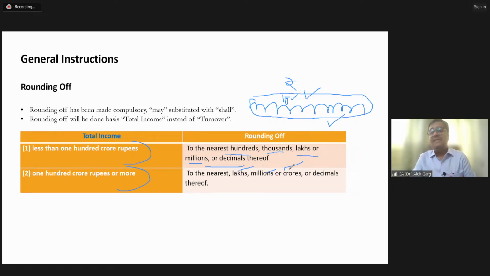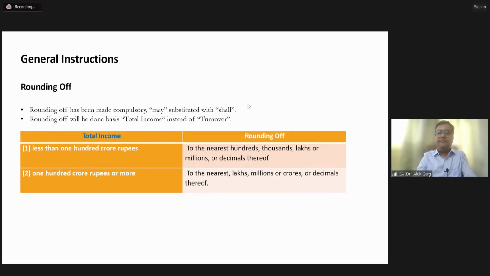Right? So this is the guidance which is given for the rounding off on the basis of total income. You need to check whether the total income is less than 100 crore or more than 100 crore. If it is less than 100 crore, you need to comply with this requirement. Either you can round off in 100,000, lakhs, millions, or decimal thereof, right? Is that clear? Shall I move forward?